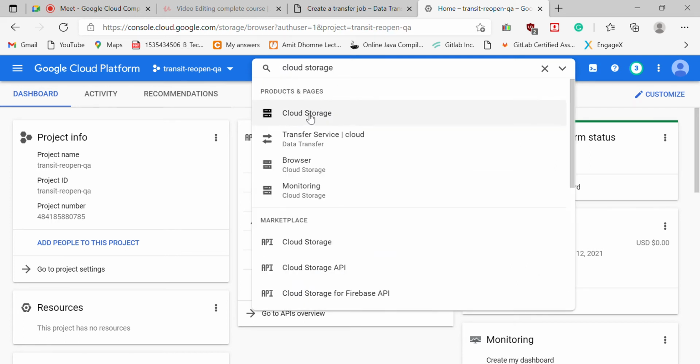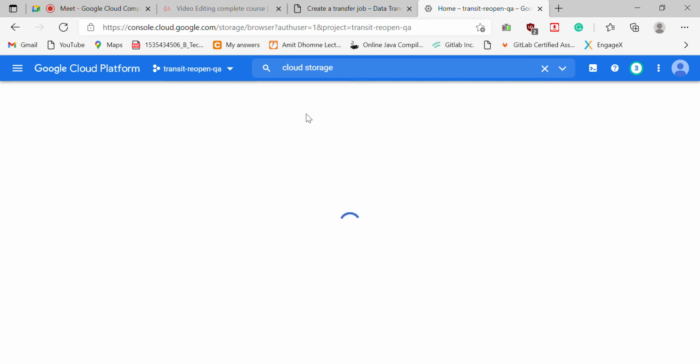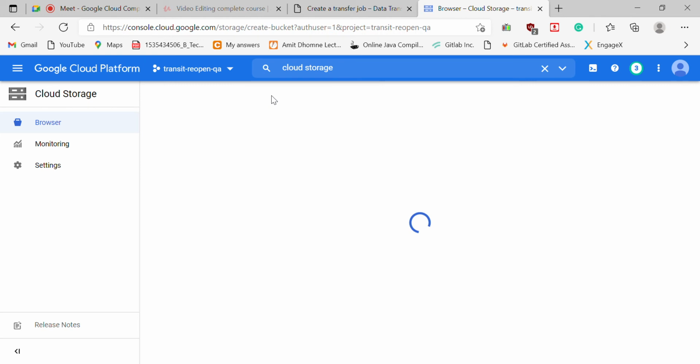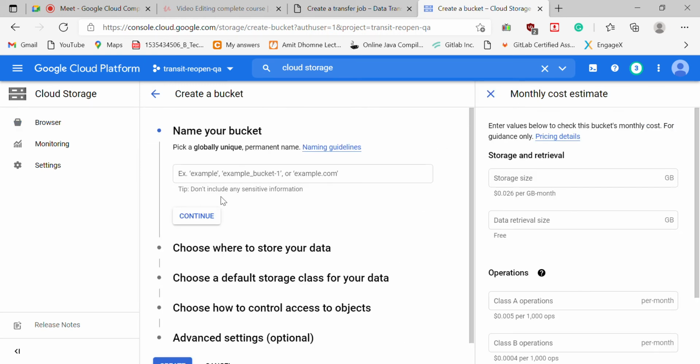Search for Cloud Storage, go to buckets, and click on create bucket.